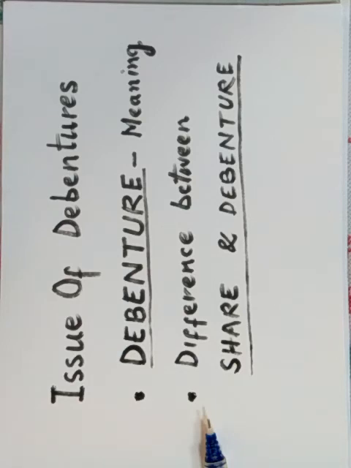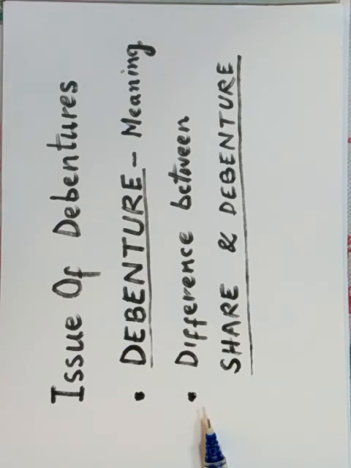One more difference between the share and debenture is that a share is always unsecured, thus bearing more risk, whereas a debenture is usually secured on the assets, thus bearing less risk.